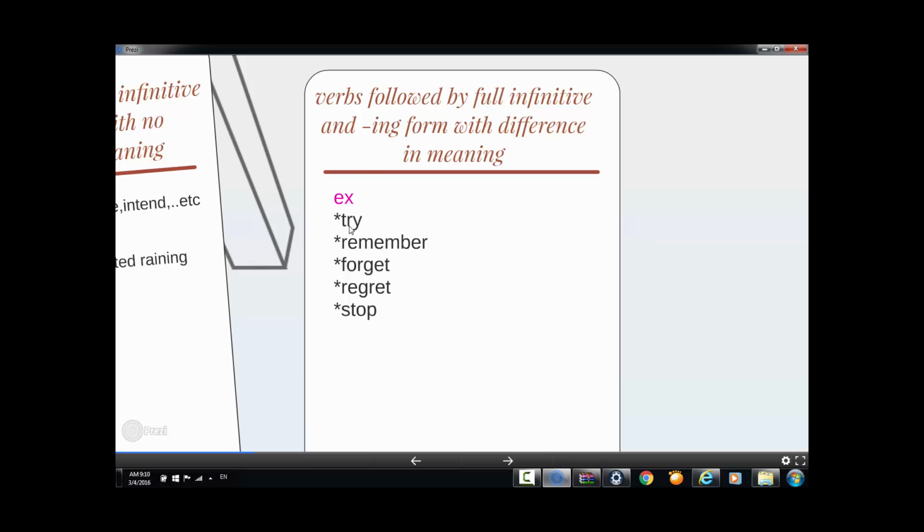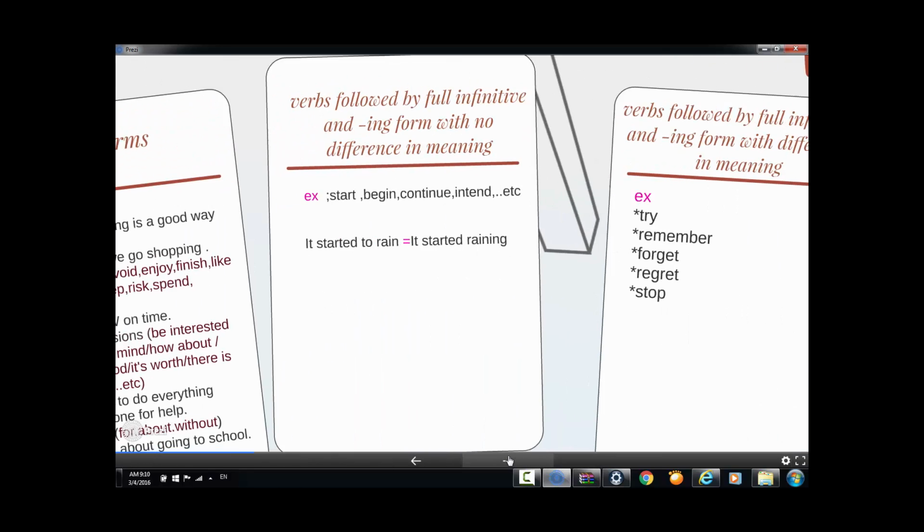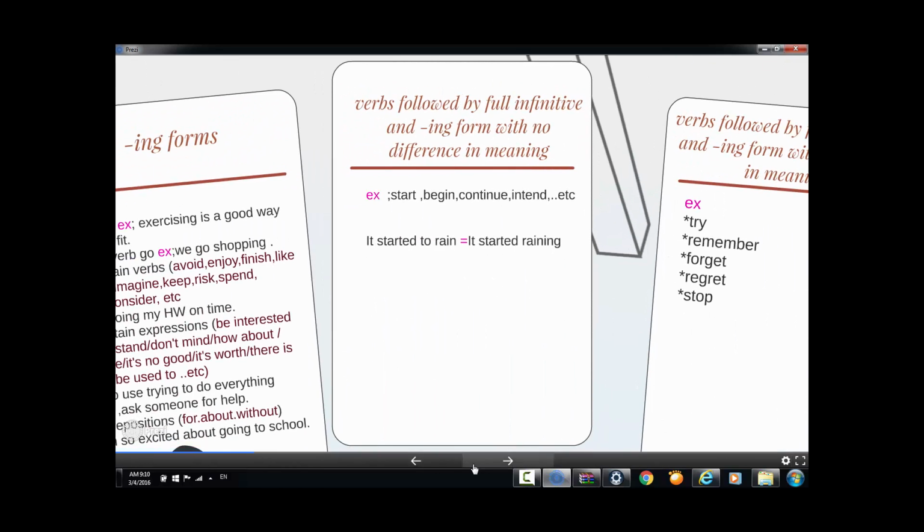Examples of those verbs: try, remember, forget, regret, stop. I think you know the meaning of all those verbs, but I'm going to take "regret." Regret actually means that you are sorry about doing something.